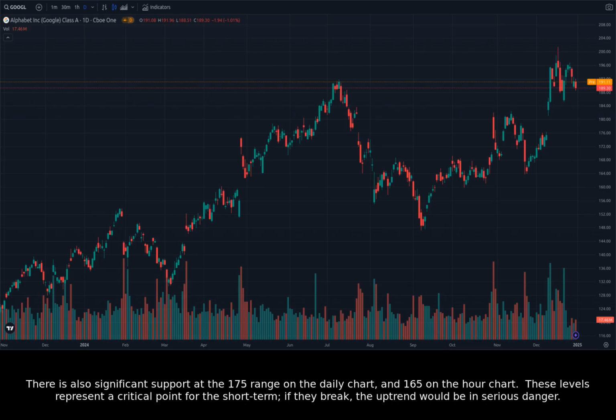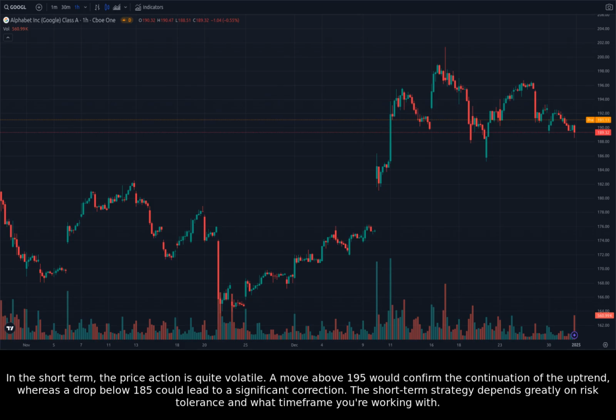There is also significant support at the 175 range on the daily chart and 165 on the hour chart. These levels represent a critical point for the short term. If they break, the uptrend would be in serious danger. In the short term, the price action is quite volatile.